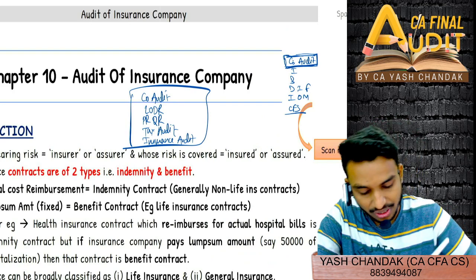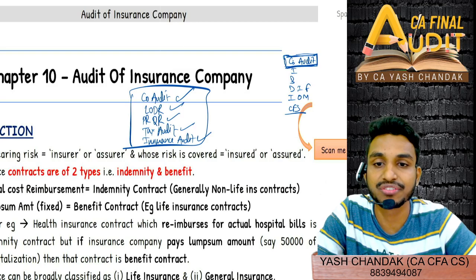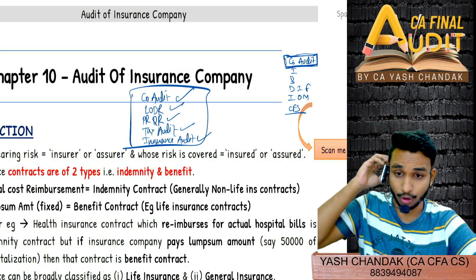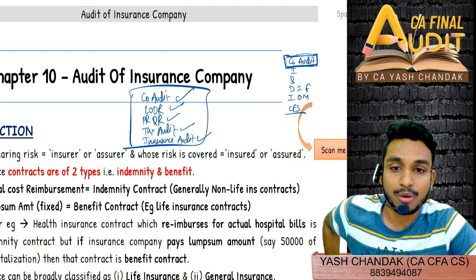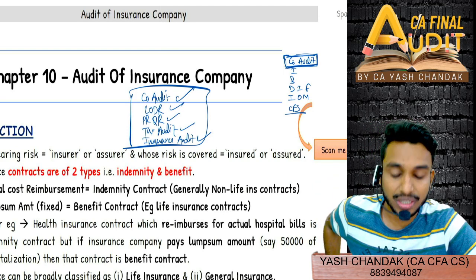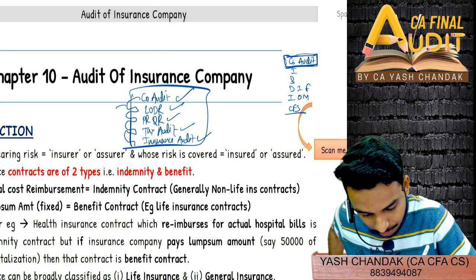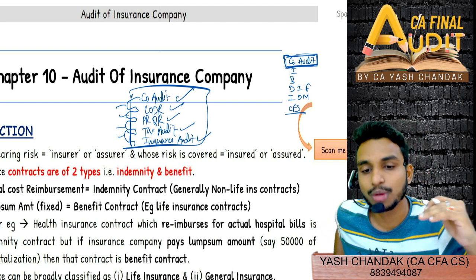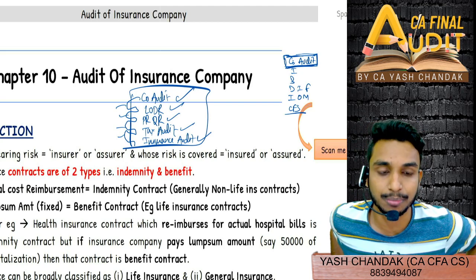So these chapters, company audit, LODR, PRQR, tax audit, insurance audit, these five chapters are being deleted from the new course, the new syllabus that will be applicable from May 2024. But we are least concerned about that, right? However, these chapters might carry a lot of weightage in this attempt. You can expect at least a question from each of the chapters.